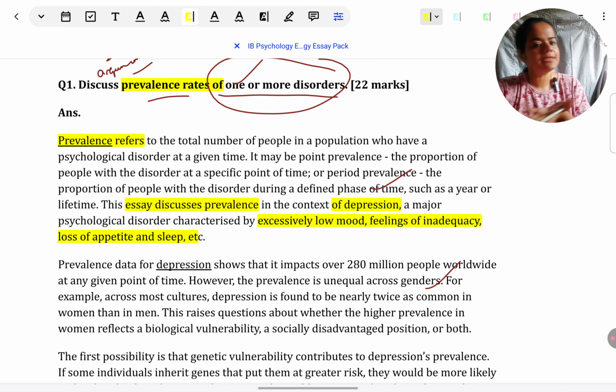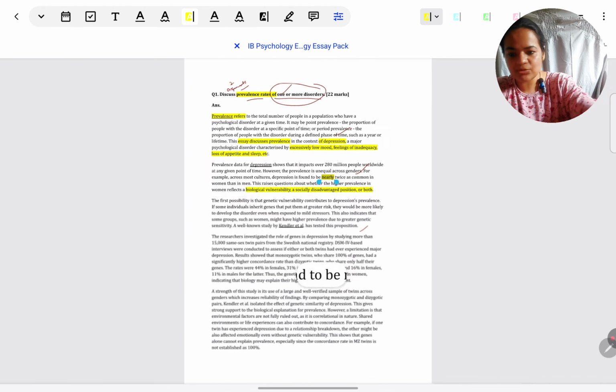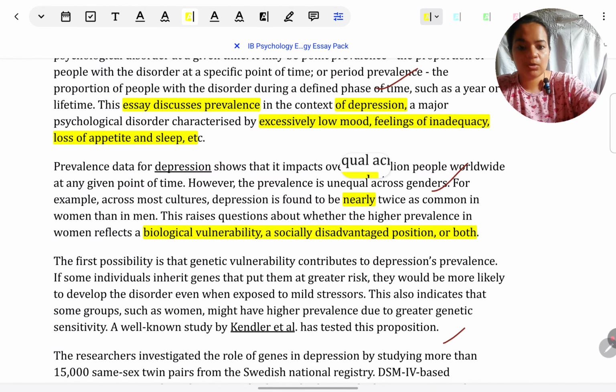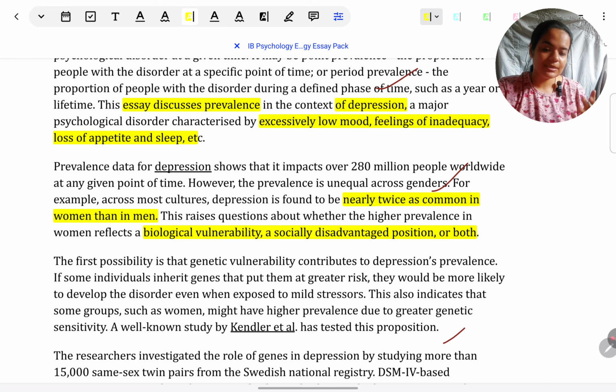So just for good practice, one line on what is depression, and then made it clear to the examiner that the argument is going to be about depression differing across the genders, like it's twice as common in women than in men, because of biological vulnerability, genetic issues, or because of the socially disadvantaged position of women, sociocultural reasons. What I told you before, that only I have jotted down here.